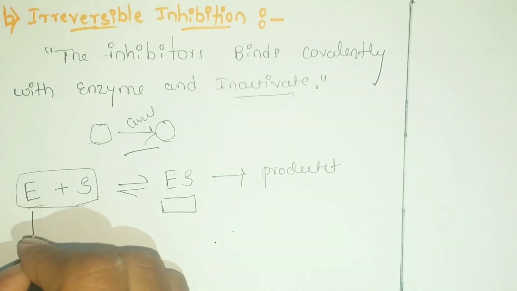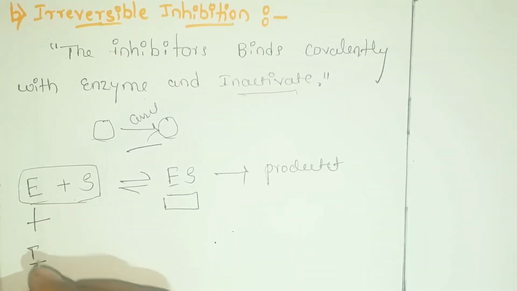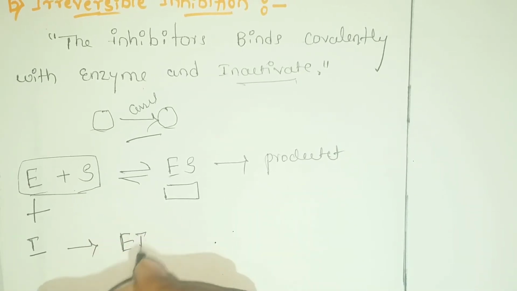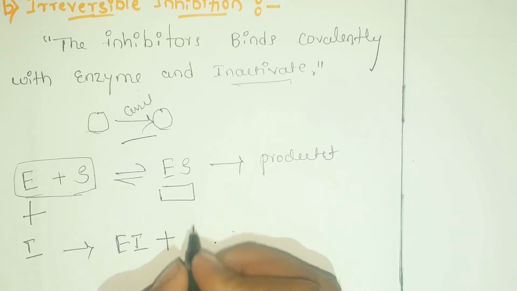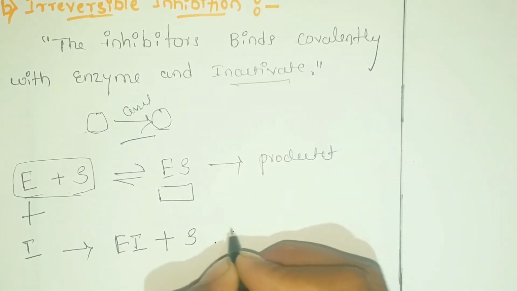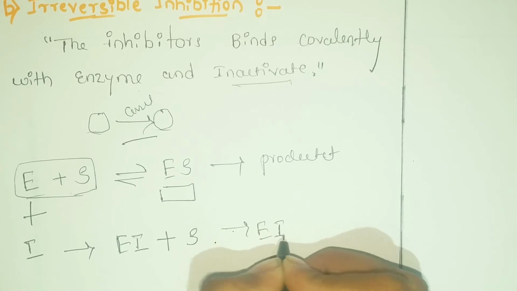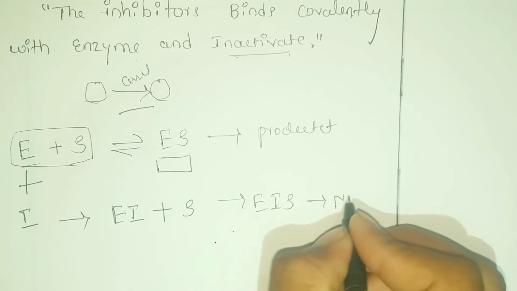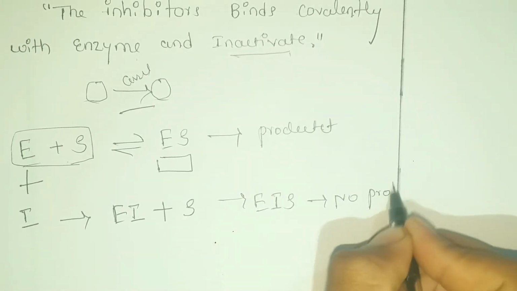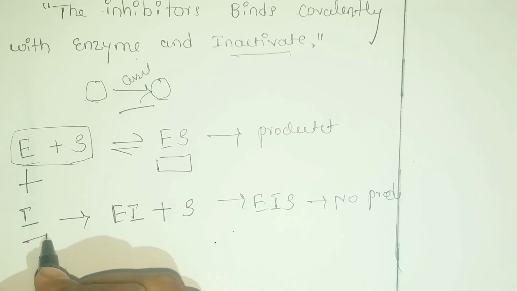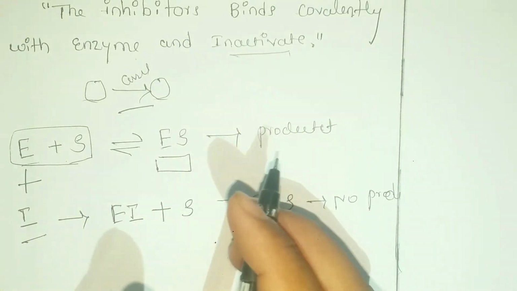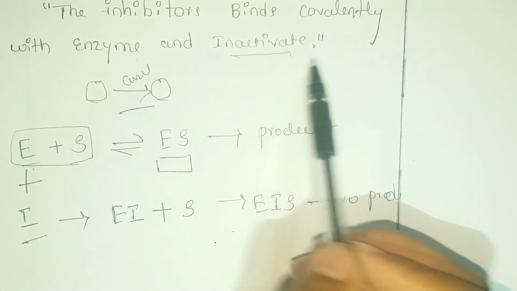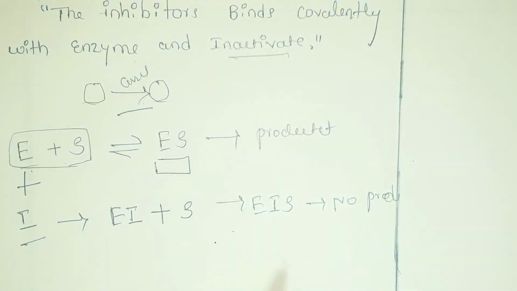When the enzyme is attacked by the inhibitor, it forms an enzyme inhibitor complex, and it also reacts with the substrate to form an enzyme inhibitor substrate complex. It doesn't give any product due to the attacking of the inhibitors. Whenever an inhibitor attacks the enzyme, it inactivates it, that is called irreversible inhibition.